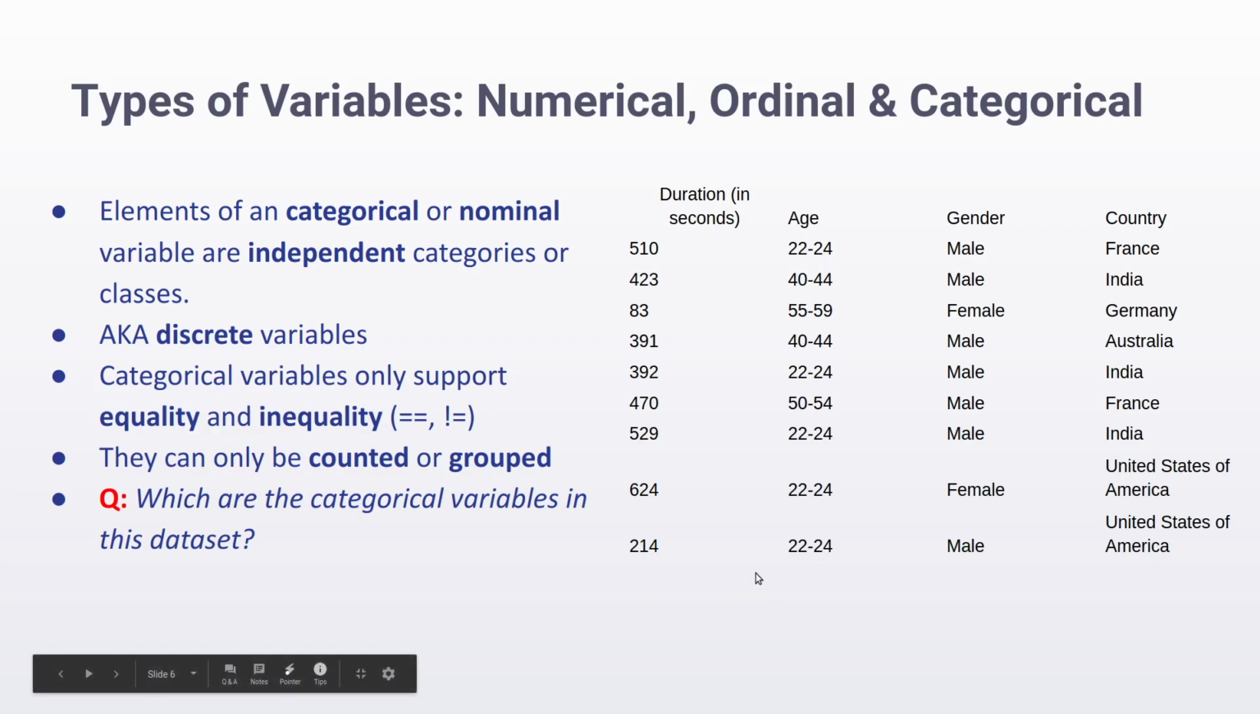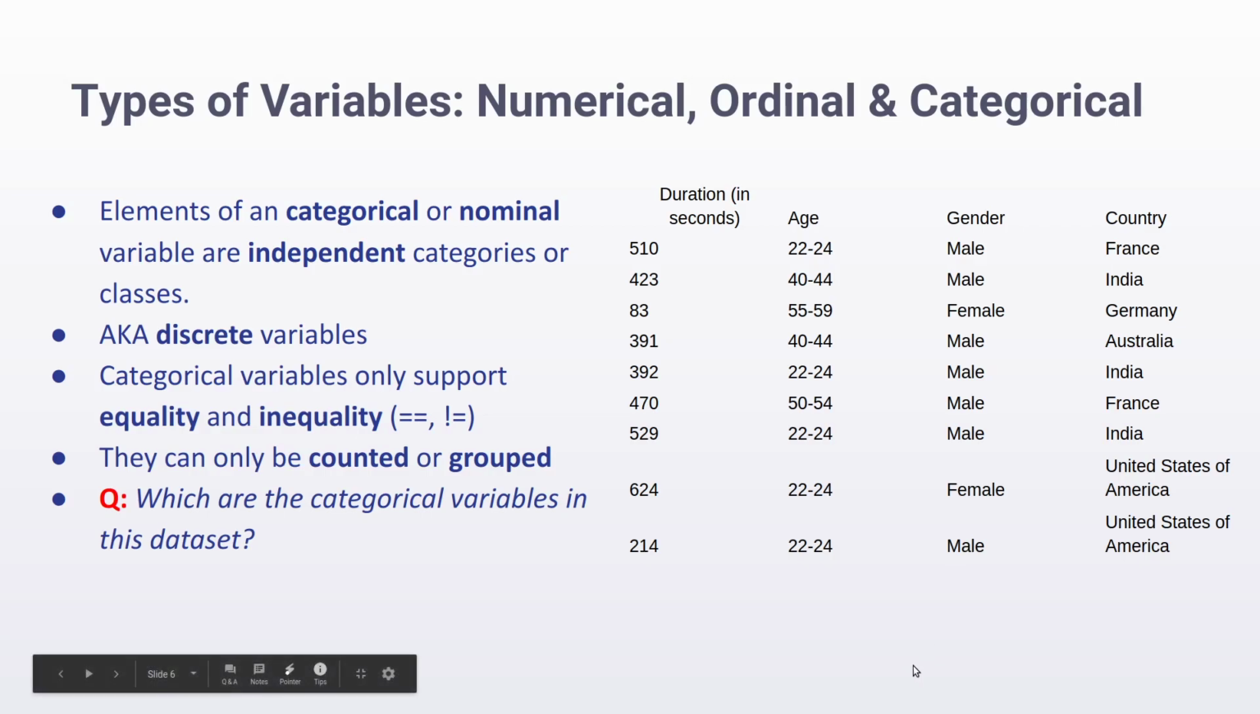Pause the video now and think about the answer. So the categorical variables here are gender and country. Both these columns can take values which belong to a specific set of values. They are not numbers and there doesn't exist any order relation among their values. By the way, please do not make the mistake of assuming that gender is an ordinal variable.